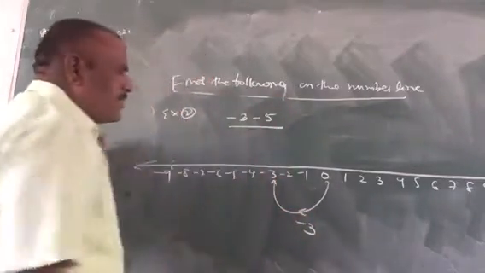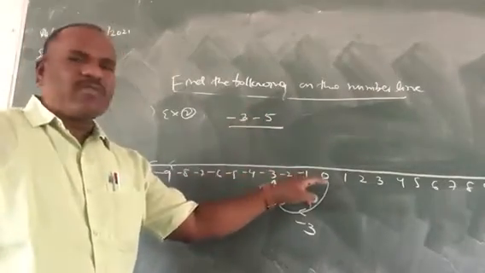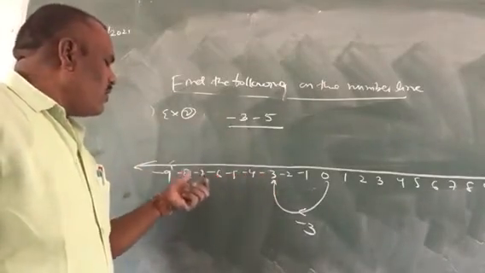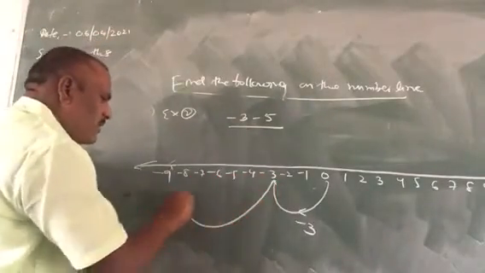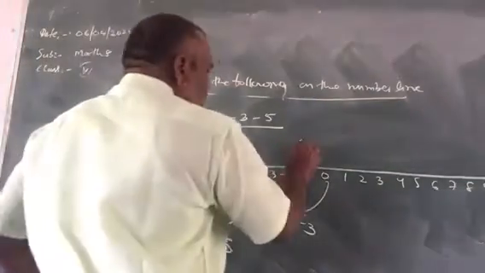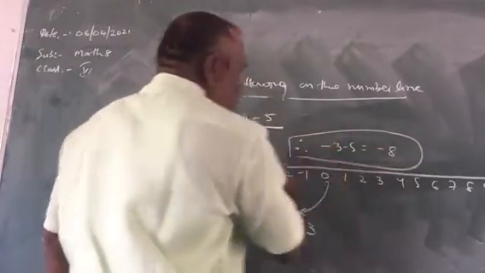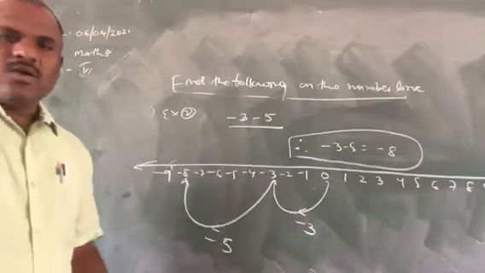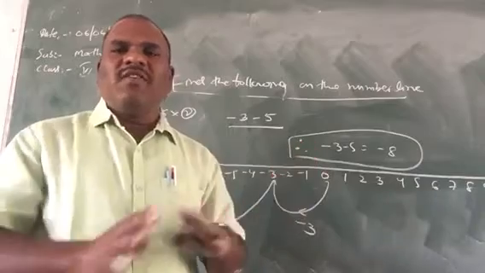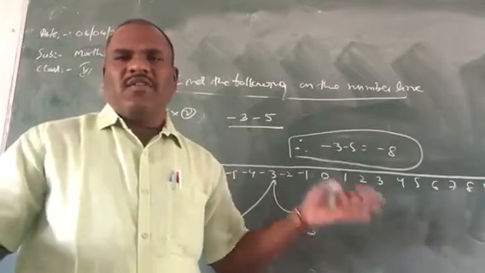Again -5, children. When you add -5, you should not start from 0. Start from -3. Okay, 1, 2, 3, 4, 5. Again, you see, -8. So this is -5. So what is the answer here? -3 plus -5 is equal to -8, children. This is the answer. So like that we can represent additions and subtractions on the number line, a very simple method. No need to feel difficult. Very simple method. Okay, children.